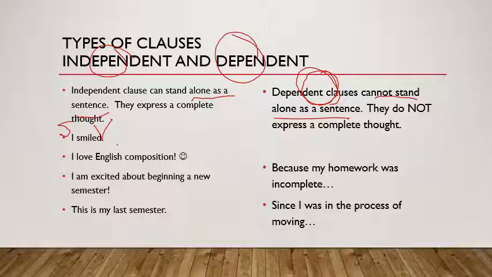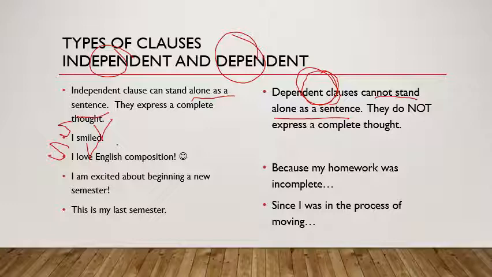All right. The next example right here, I love English composition, right? Don't you? I love English composition. All right. So I have a subject, I, and I have a verb, love. I love English composition. It is a sentence. It expresses a complete thought. It is an independent clause.